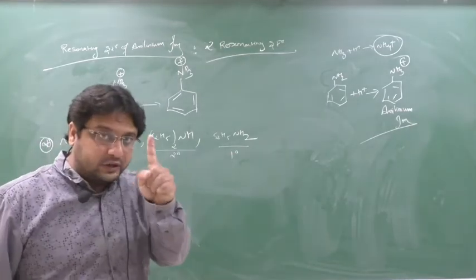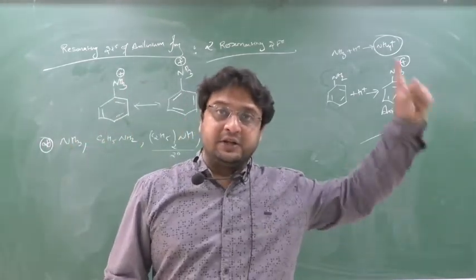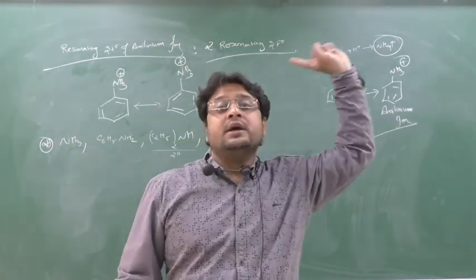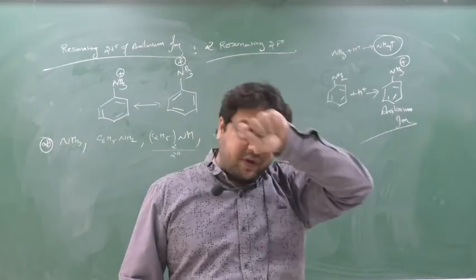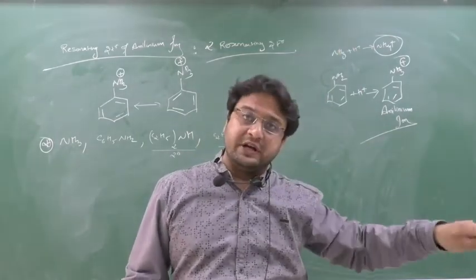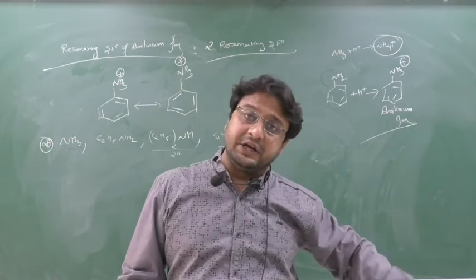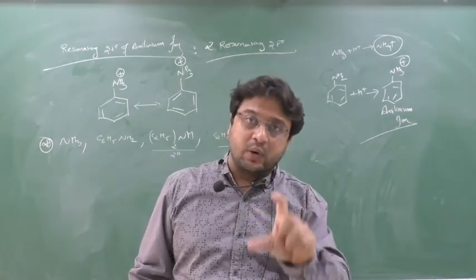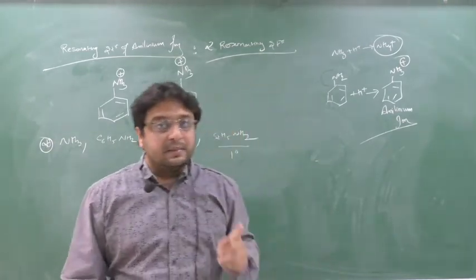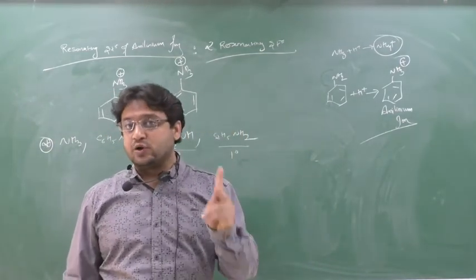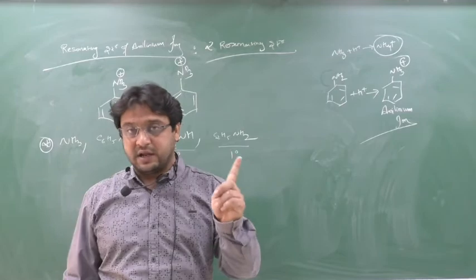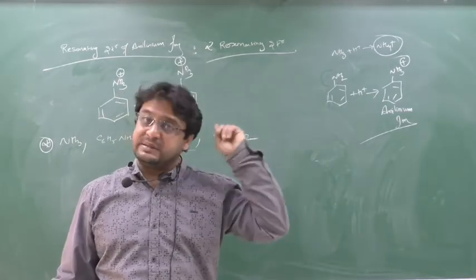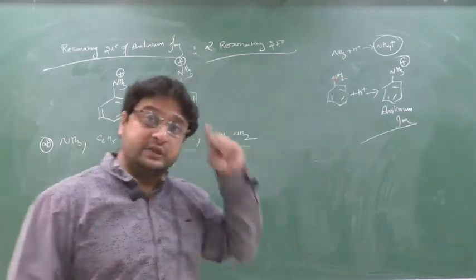In ethyl, I told you that exception. Normally 1 degree is greater than 2 degree is greater than 3 degree, that is for the gaseous phase for amines. In the aqueous phase, 3 degree, 2 degree, 1 degree, because there is a crowding effect. But when you come to methyl and ethyl, there are two exceptions I told you. So in ethyl, 2 degree is more basic, and similarly in methyl, 2 degree is also more basic.